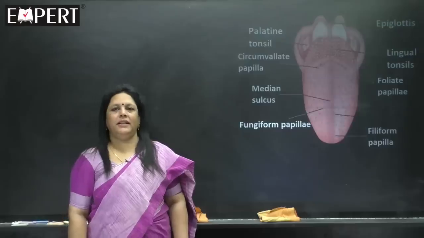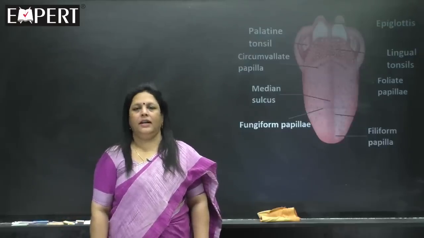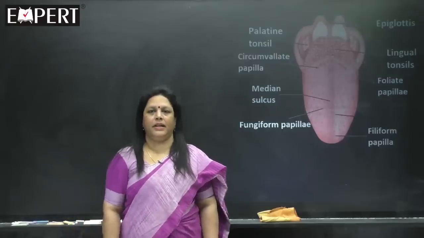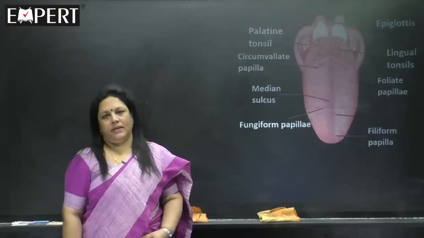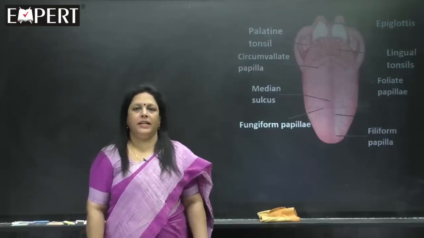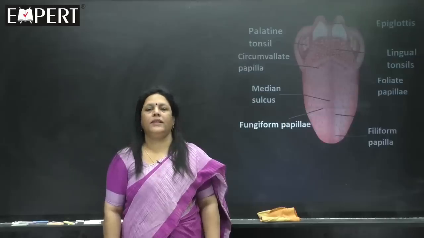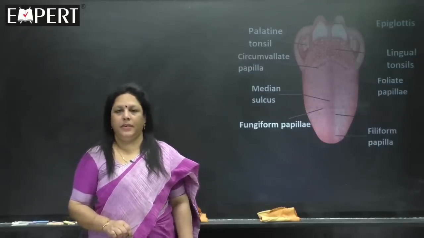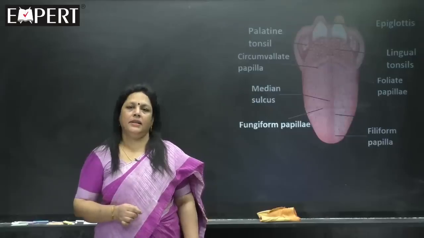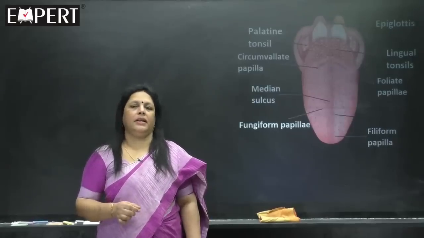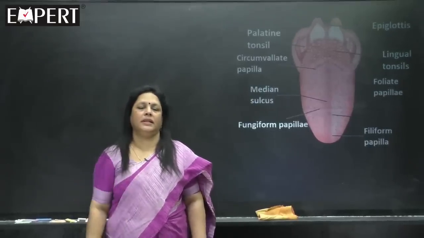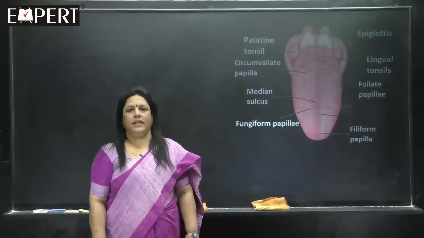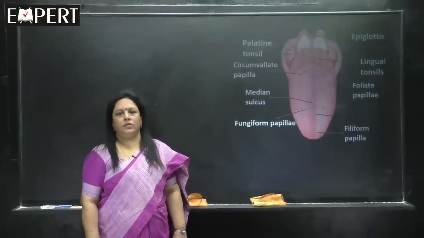So, we have completed learning about the tooth, and as I told you, the tongue is still remaining in the oral cavity or buccal cavity. Just 1 minute I will revise. The floor of the buccal cavity is formed by the tongue, the roof is formed by the palate. The anterior part of the palate is called the hard palate, and the posterior part is called the soft palate. And in the buccal cavity, over the gums, teeth are present. We have studied different types of teeth and the longitudinal section of the tooth also.